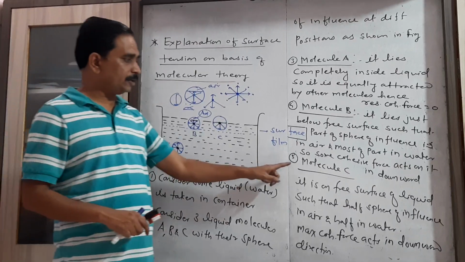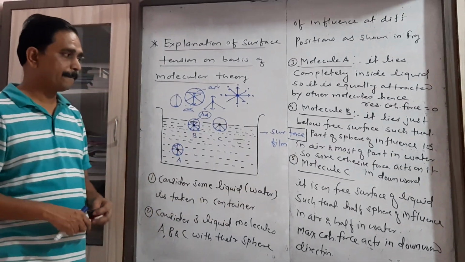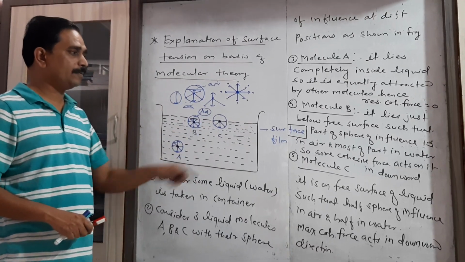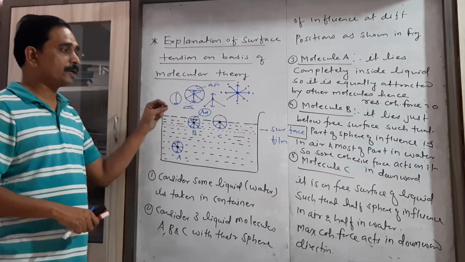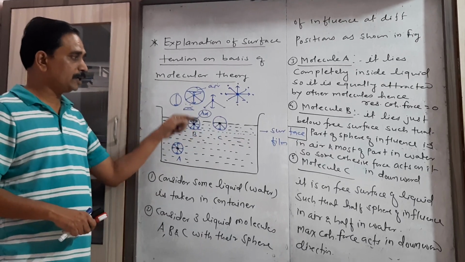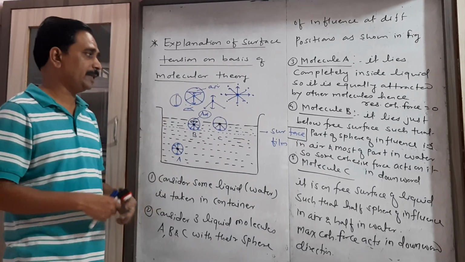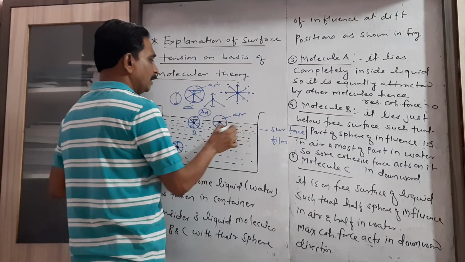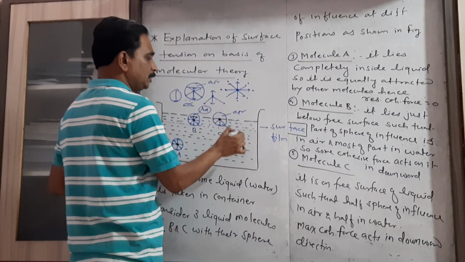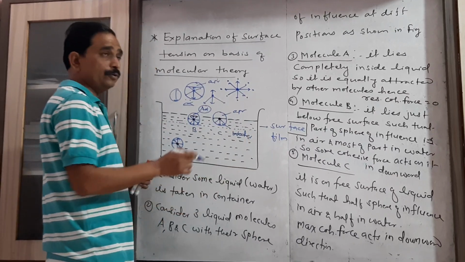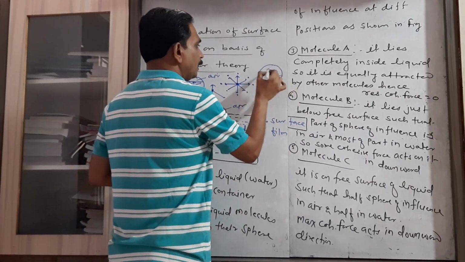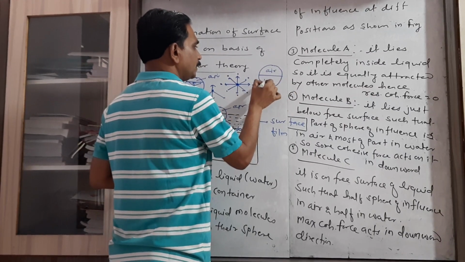Now consider the third molecule, that is molecule C. This molecule C is present on the free surface of the liquid, in such a way that half of its sphere of influence is in air and half is in water. Though half the sphere of influence is present in air and half in water,